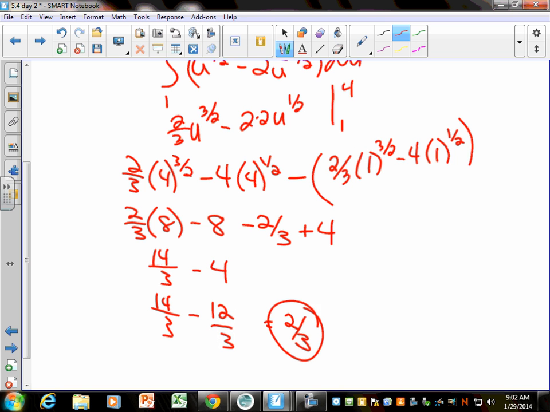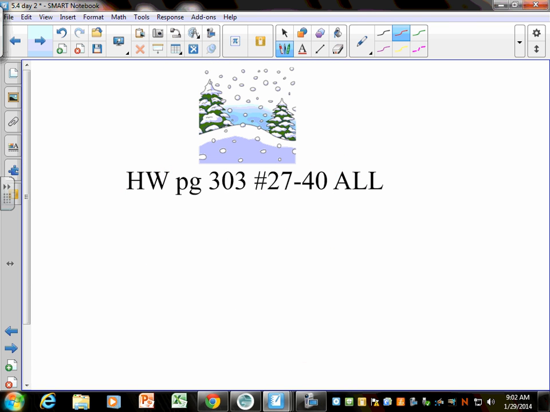What was I thinking about spending the whole second day on it? But here's your second day homework. I put a little picture of snow to make it better. That's snow days. 27 through 40.